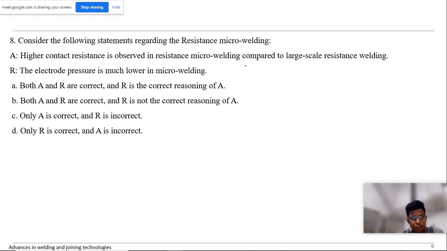Higher contact resistance is observed in resistance micro welding compared to large scale resistance welding. Yeah, that is true, because we are applying less pressure, and the reason given is that the electrode pressure is much lower in micro welding. So both are correct, and the reason is correct. So 8A is the answer.